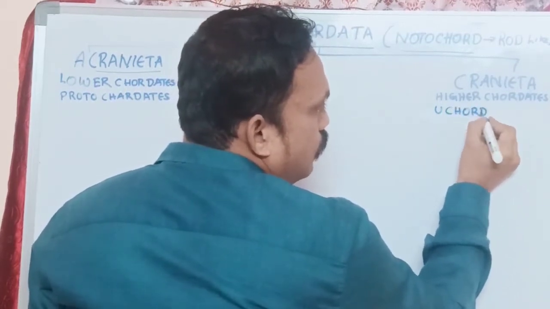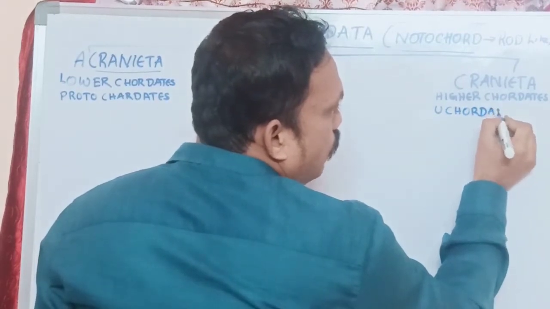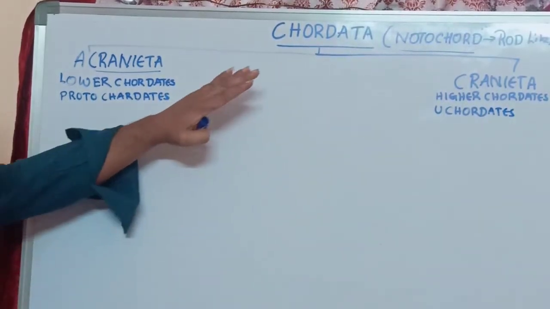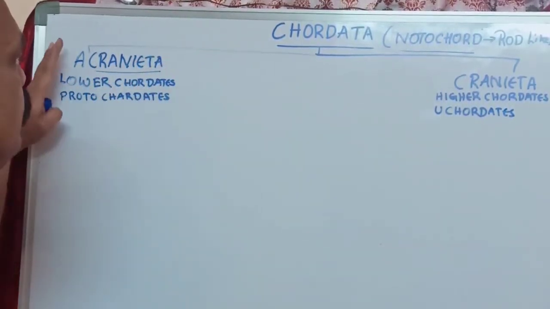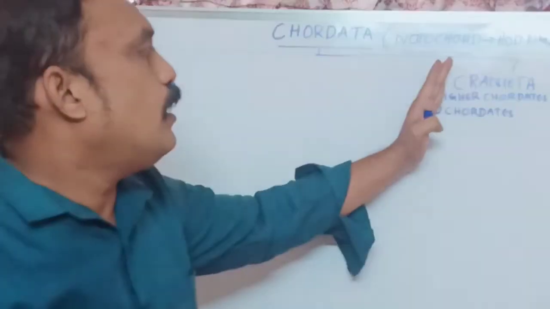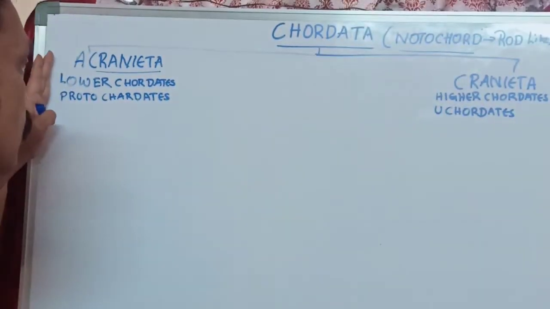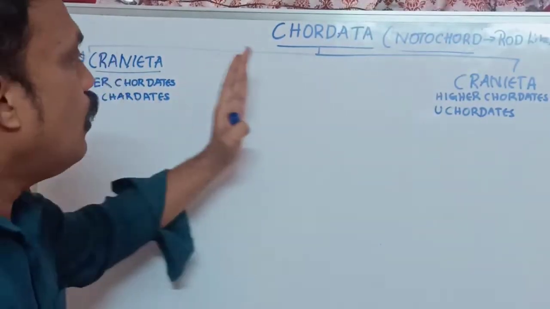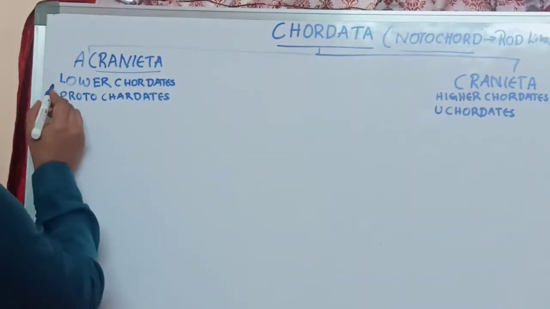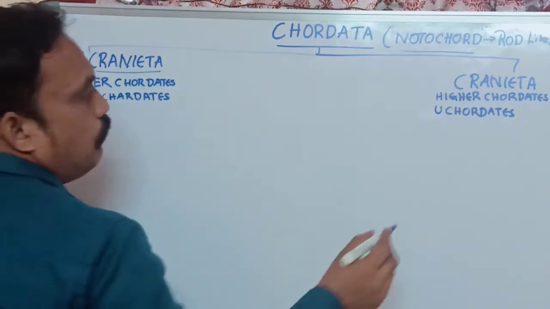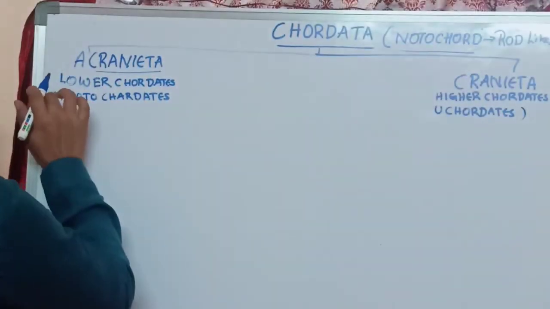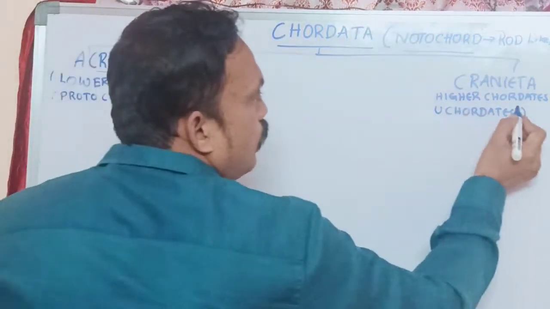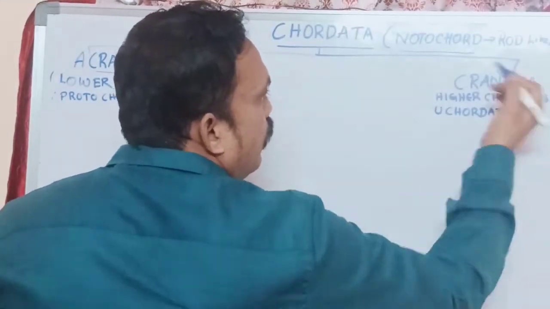So chordata is classified into acraniata and craniata, or lower chordates and higher chordates, or protochordates and euchordates. These are classified into two groups: lower chordates, protochordates or acraniata; higher chordates, euchordates or craniata.